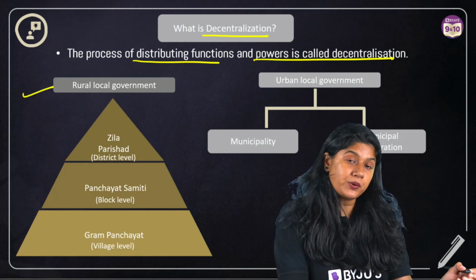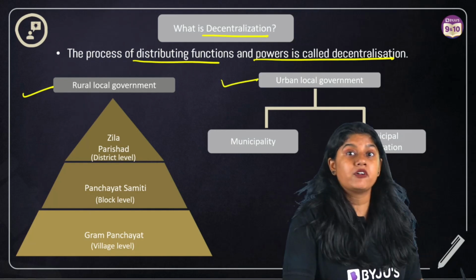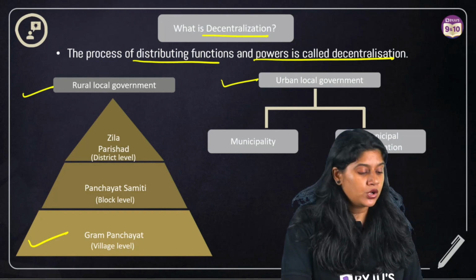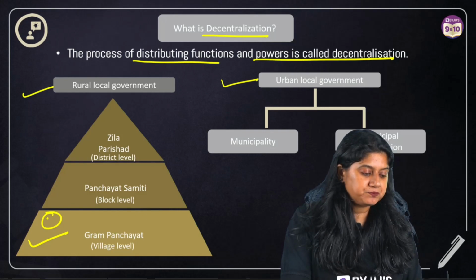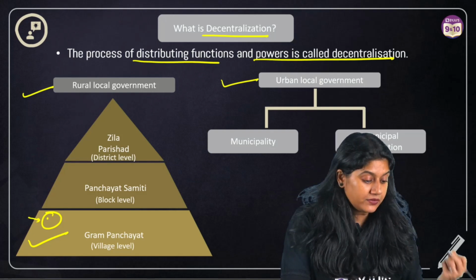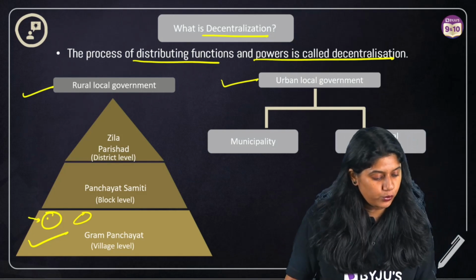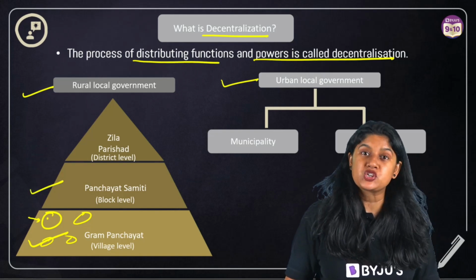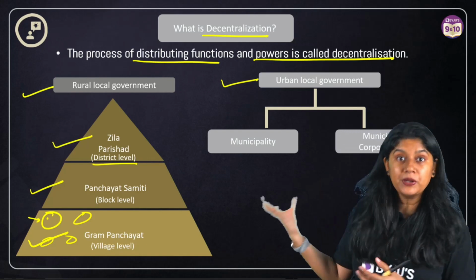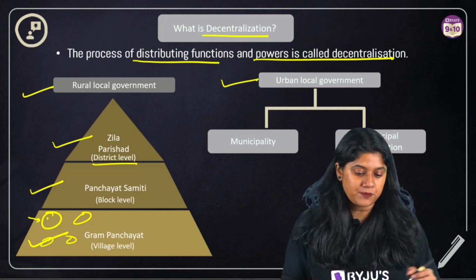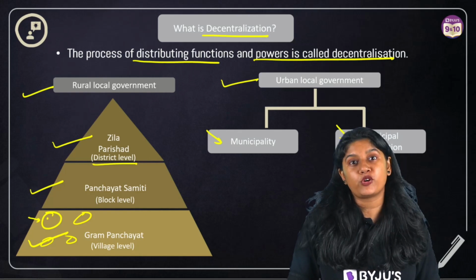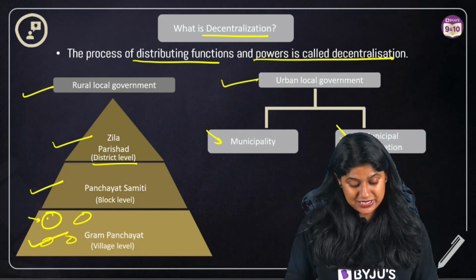Now we have rural government and urban government. In the rural government, we have the Gram Panchayat at the village level, with the Sarpanch as its head. Then of course we have the block level. When a few villages come together, there is the formation of the Panchayat Samiti. And at the district level we have the Zilla Parishad. In the urban local government, in the cities, we have the municipality and the municipal corporation. These are really very important for the growth of the cities and the villages.